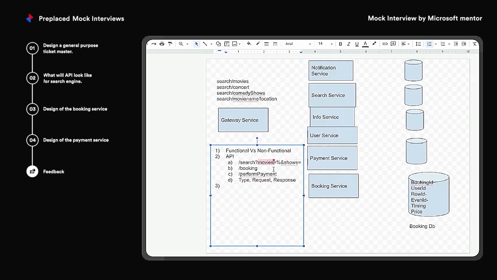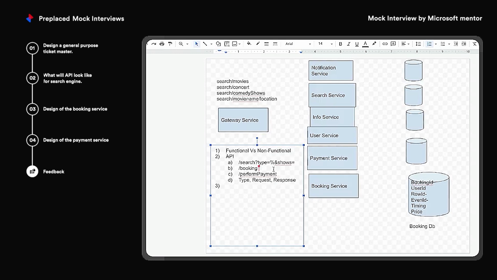You could have passed type here. The endpoint will be the same, just the query parameters will change. On your first page, you'll have type, which is movies, concerts, shows, etc. You select movies and concerts, and your backend will return a list of all the movies and concerts. After that, the API endpoint will be the same. Suppose you want to select a specific movie for a specific location. Now your API endpoint will be the same, and the parameters will change.